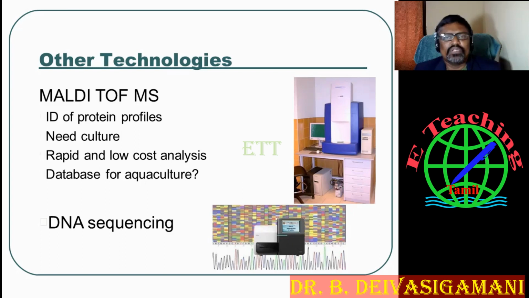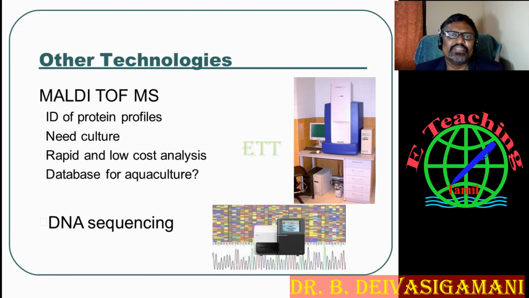Okay. So not only the novel techniques, but other techniques are also used recently. All labs have MALDI-TOF. In our institute, we also have a MALDI-TOF instrument. You can identify the sample, what type of protein is there. So this is one of the best methods.